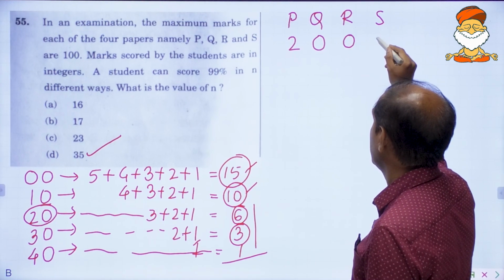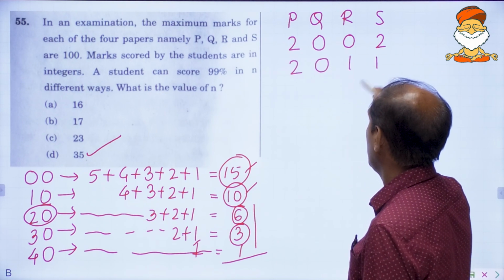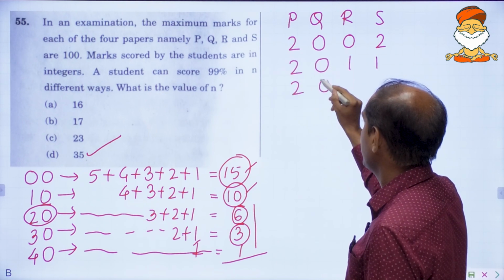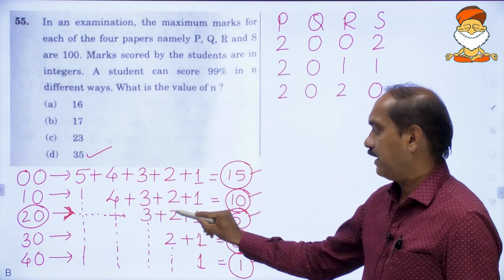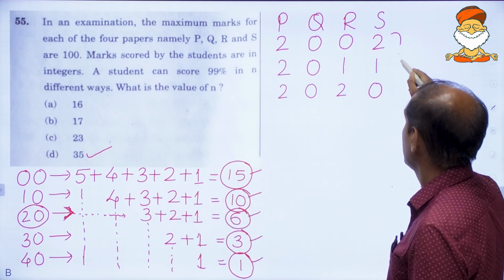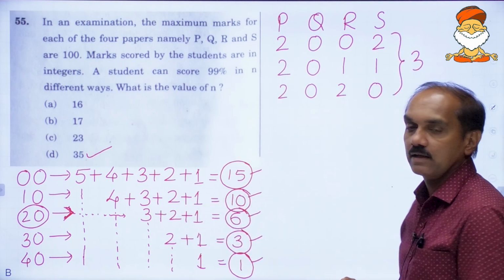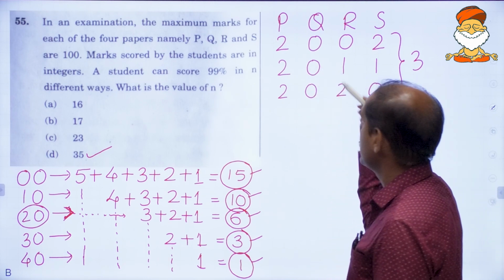It can be like this 0, 2, or it can be like this 1, 1, or it can be like this. Starting with 20, it is 3, 2, 1. So of course we have written 3 here, and these are the only 3 possible ways of losing 4 marks